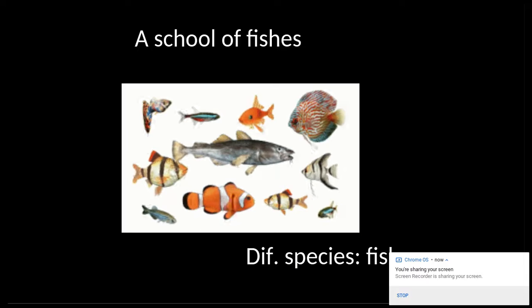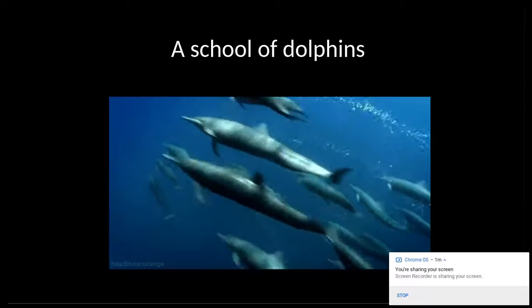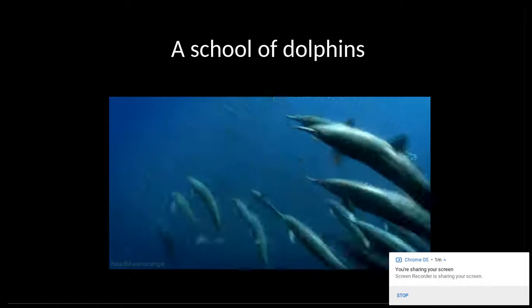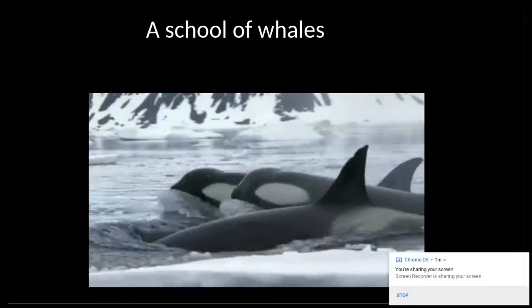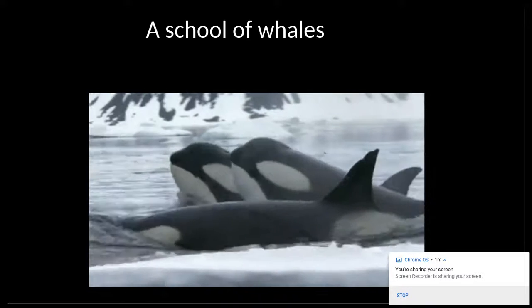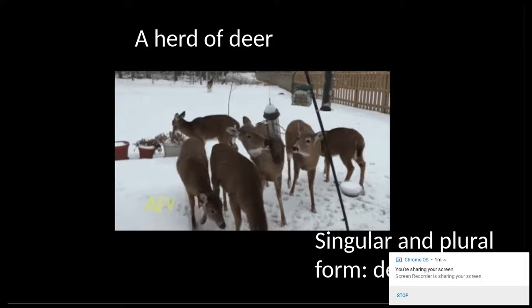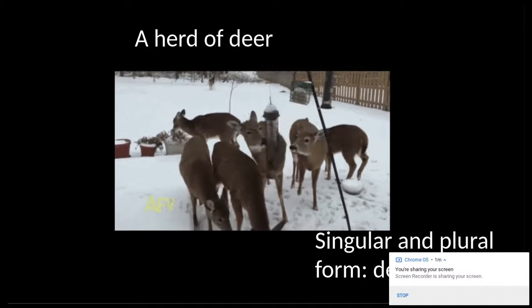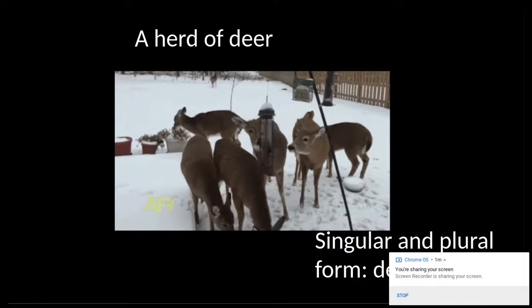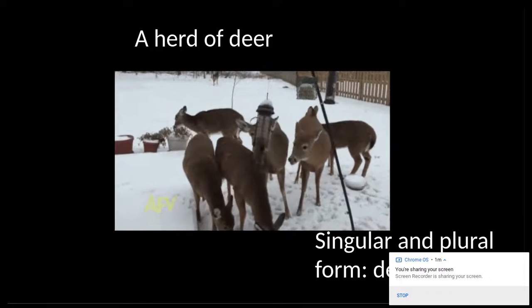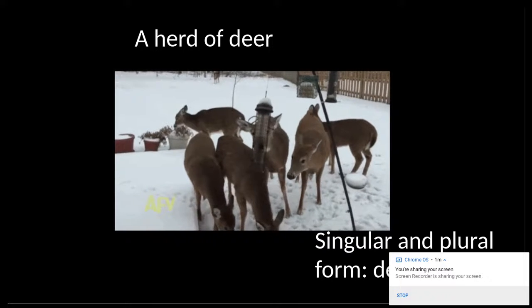This one, we have different species, so it's the only way you can use fishes. So a school of fishes, a school of dolphins, a school of whales, a herd of cows, a herd of deer. Why? Remember, fish, sheep, and deer are the same in the singular and plural form.